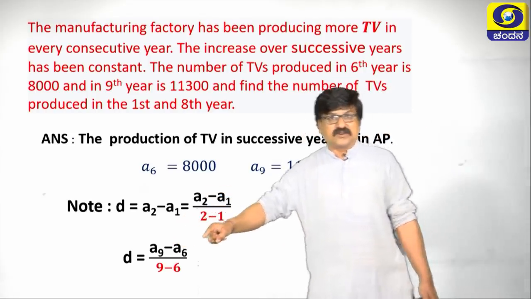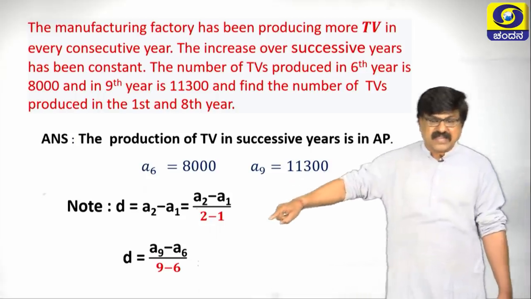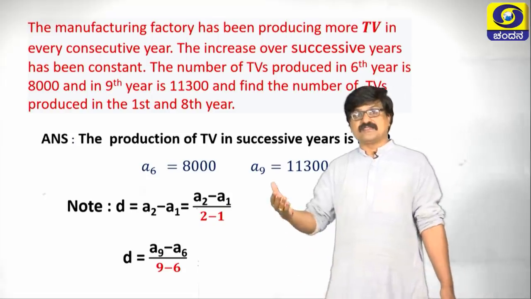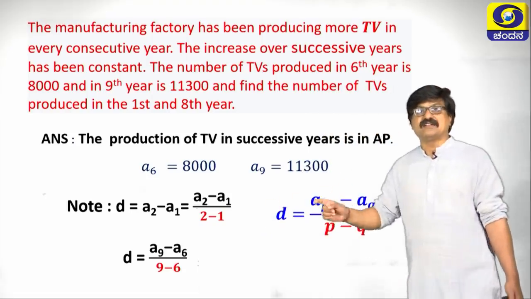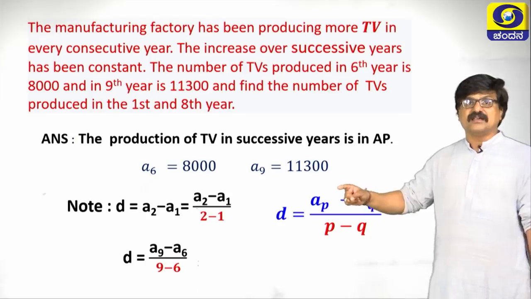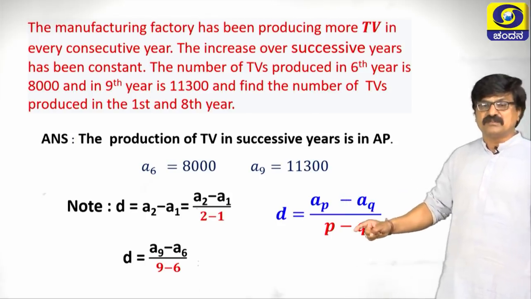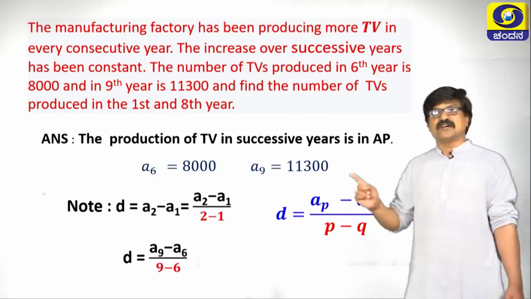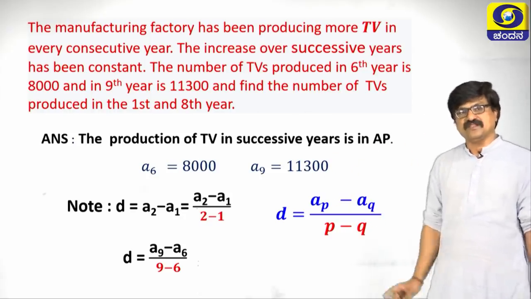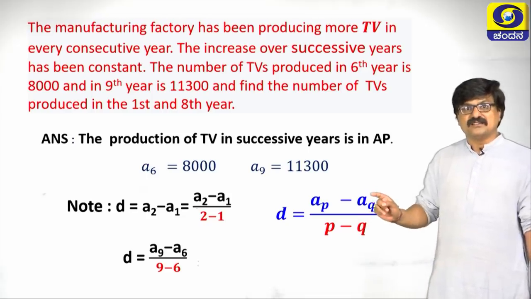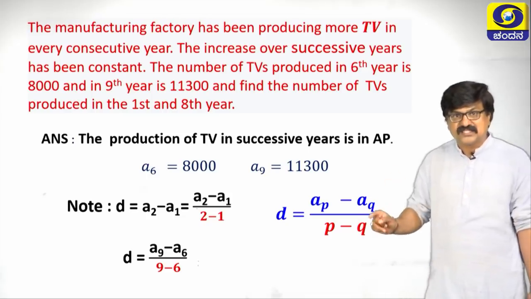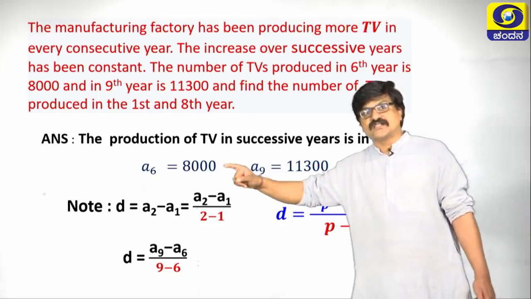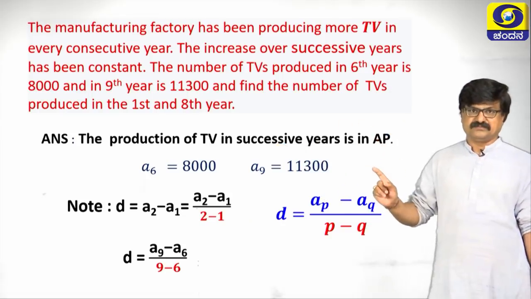Similarly, d is equal to here a9 minus a6, in the denominator I am writing it as 9 minus 6. In the same way, we can write in general d equals (ap minus aq) by (p minus q) if ap and aq are any two terms of the given AP. So, my dear students, we can use this formula for finding d if any two terms of AP are given.